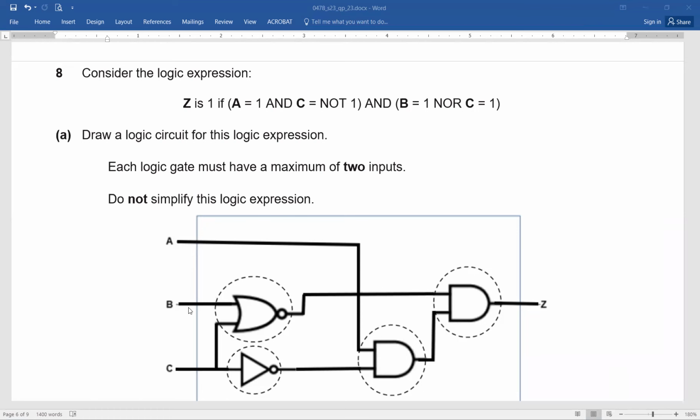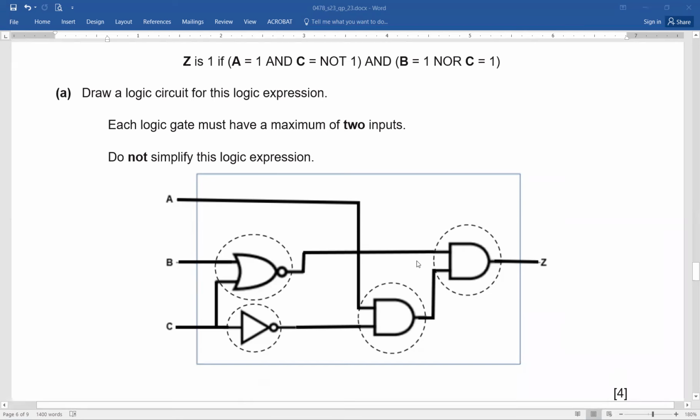So what we have done is we have drawn the NOR gate. This is the NOR gate. It is getting one signal coming from B and a second signal coming from C. And the result is going to the last AND gate. By the way, be very cautious that this NOR should get the input from here, not from here. Because if you draw a line from here, it means you are saying that C is NOTted, which is not the case. Here, the value of C is simply 1. It is not the NOT case.